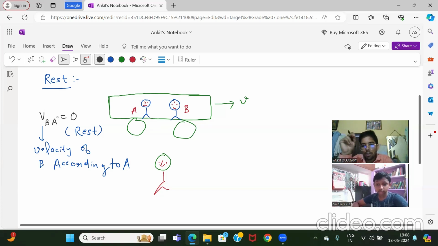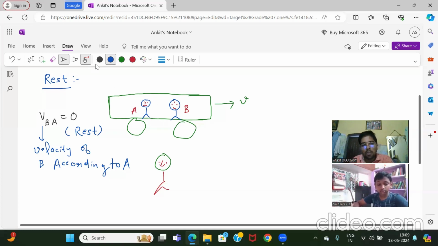For example, in a train, you and your mother are sitting. Clear? Then according to your mother, you are at rest. And according to you, your mother is at rest. The meaning is you are not changing. You are not doing any motion. Then we say you are at rest. So what is the meaning of that? An object is in a state of rest if it does not change its position.